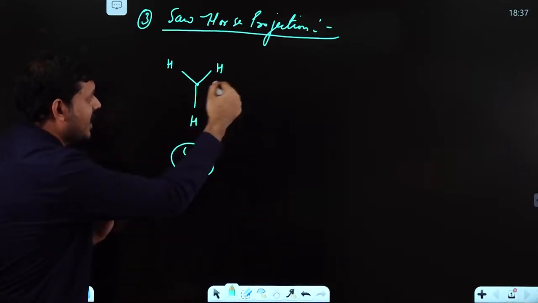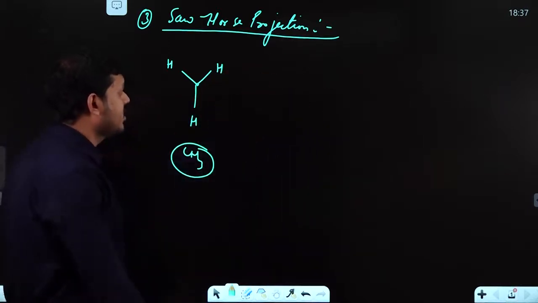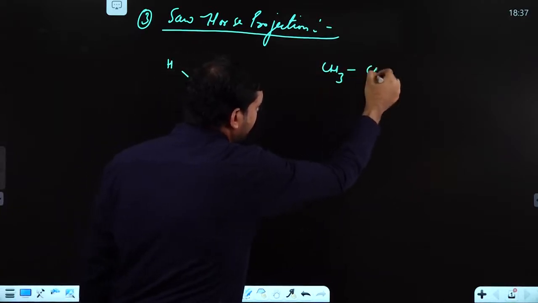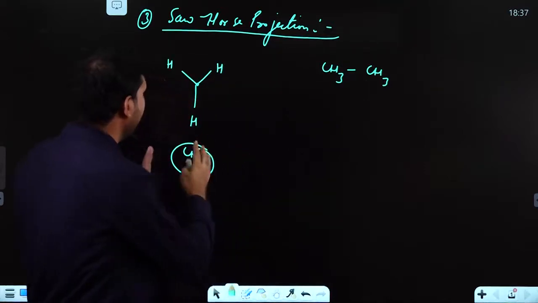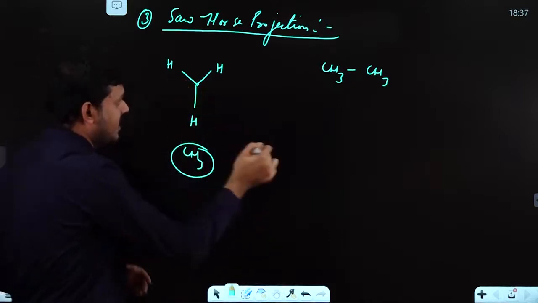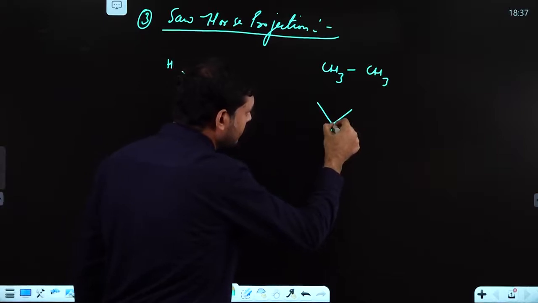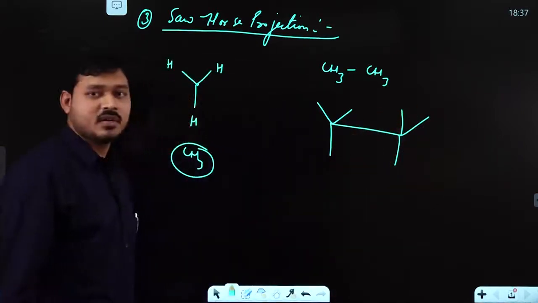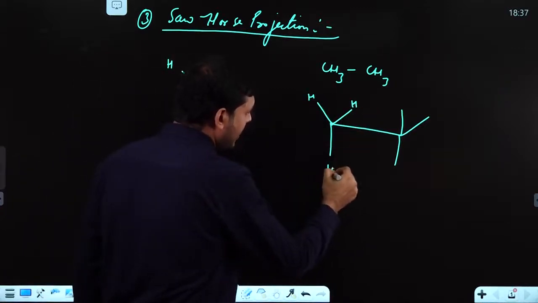Now this carbon will connect with another carbon, and that carbon will also be in this format. So suppose I have to draw ethane, CH3 single bond CH3. How will you draw the Sawhorse projection of ethane? Just like this. One CH3 is represented in this form, and you can see here H, H, H.